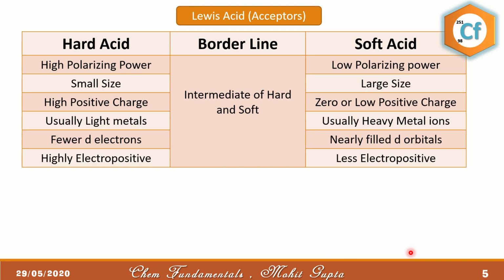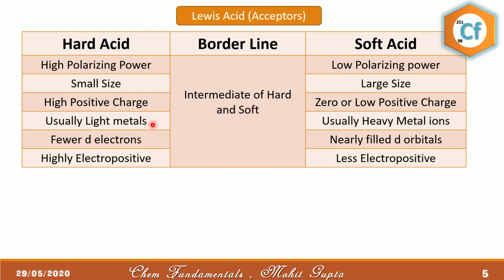So let's talk about the Lewis acids first. We'll be categorizing them into hard acids, soft acids, and borderline. These are divided on the basis of polarizing power. In the case of hard acids, we have cations with very high polarizing power, which means they have smaller size and higher positive charge. On the other hand, in the case of soft acids, the polarizing power is less, which means the size needs to be large and the positive charge needs to be minimum, zero or low positive charge.